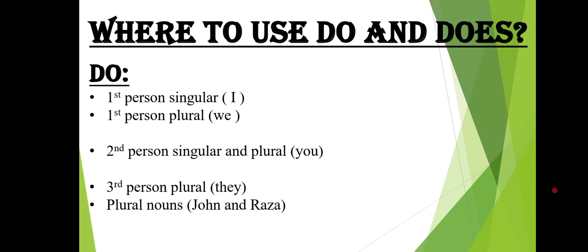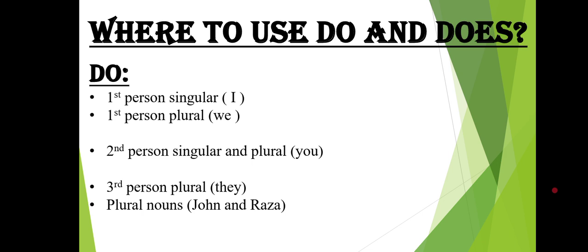Students, one more thing before ending the video, which I want you to understand regarding simple present tense. If you remember, in the starting of the lecture I told you that there are two helping verbs, do and does. But sometimes students get confused about where to use do and where to use does. So right here I have made this slide for you, which will surely help you to use do and does correctly. If I talk about using do, with first person singular I and plural we, we use do. Like I do not, we do not.